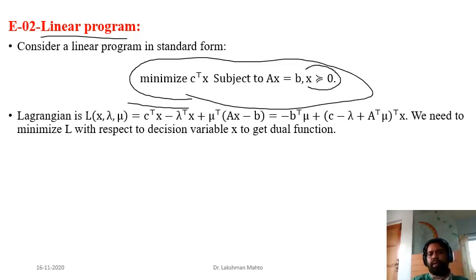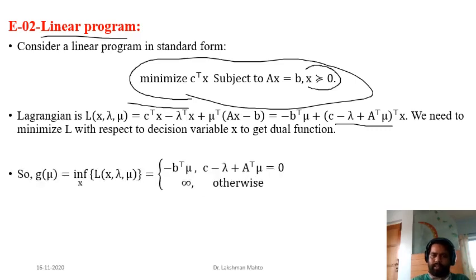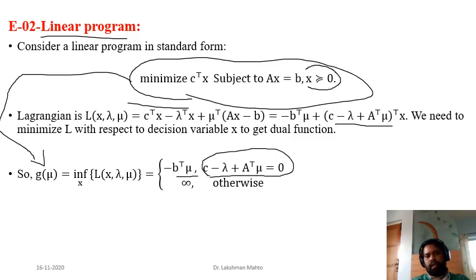So what we do is apply a concept from real analysis. It will say that the Lagrange dual function of this primal problem would be just negative of b transpose mu, subject to this condition. This is the constraint condition we put, otherwise it will go to negative infinity. Negative infinity is the infeasibility condition, so we want to focus only on this part of the dual function.